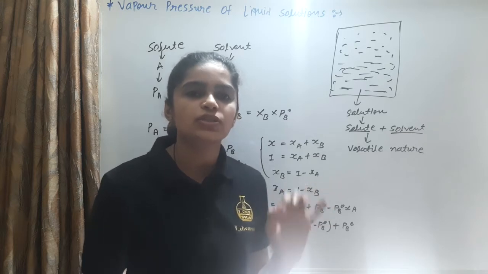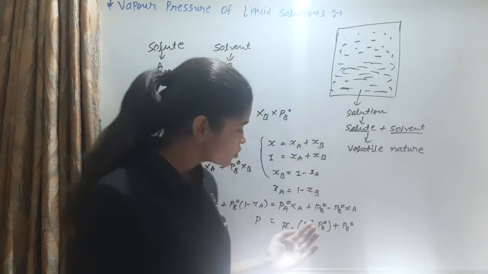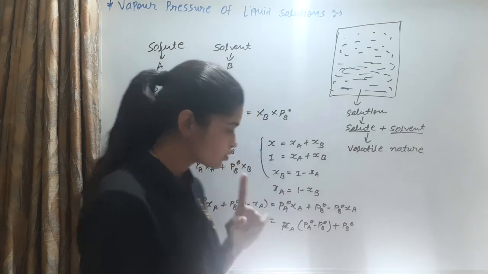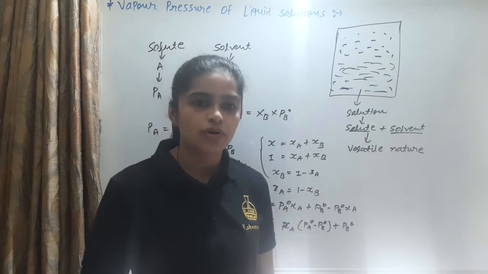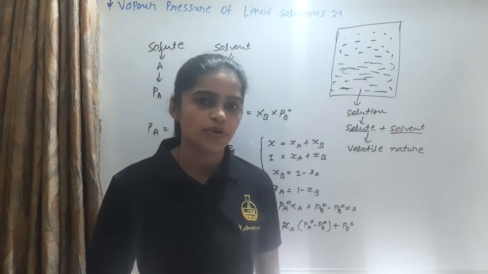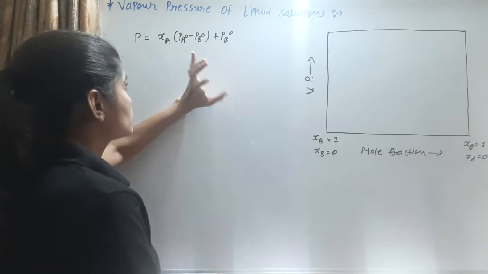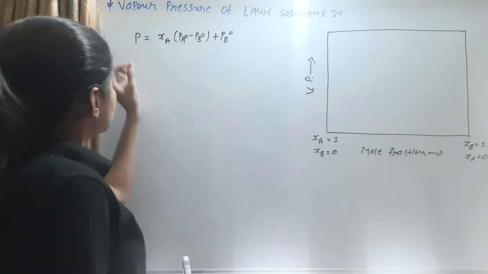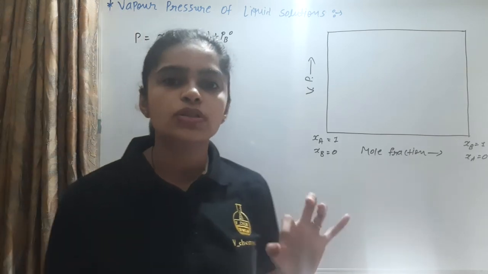We know that PA0 means the vapor pressure of the pure component, so this is a constant because it is a pure component. PA0 has its particular value, PB0 has its particular value, so these are considered constants. Only the total pressure P is directly proportional to the mole fraction of the component. P is equal to XA times (PA0 minus PB0) plus PB0. Since PA0 and PB0 are constants, pressure depends on the mole fraction. Vapor pressure depends on the mole fraction.